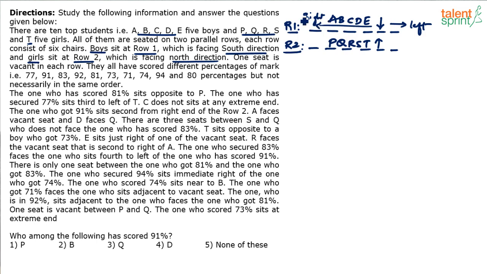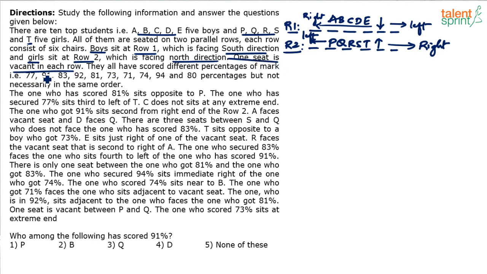Okay, for A, B, C, D, right is on this side, left is on this side. But for P, Q, R, S, T, this is going to be the right side, because these are people facing north. For a person facing north, right is right and left is left, and this is going to be the left side. Okay, and they've got different percentage of course. One more point given to us is that one seat is vacant in each row.